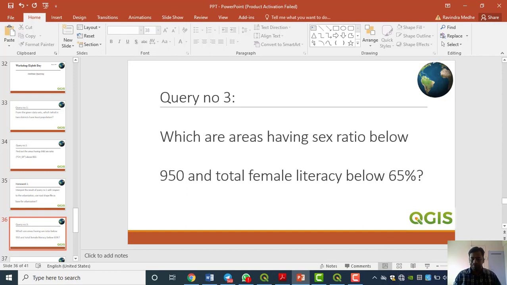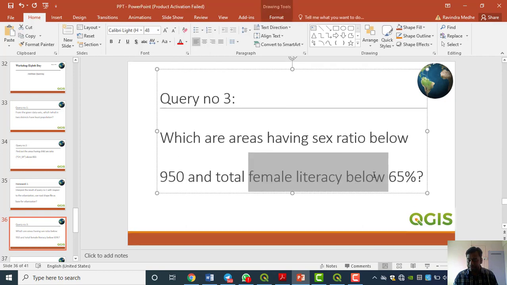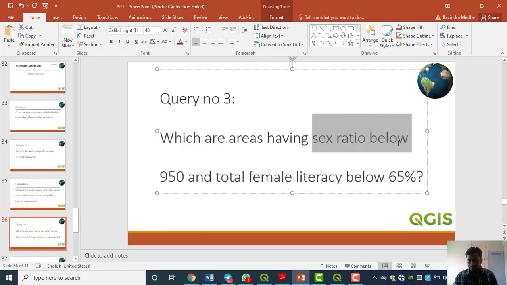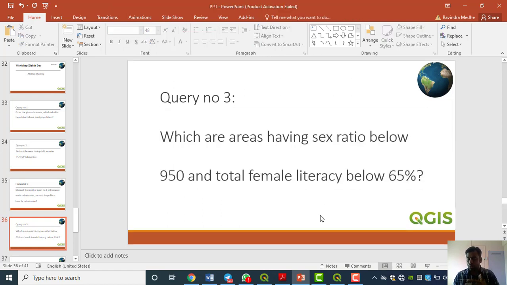We have to find areas having a sex ratio below 950 and a female literacy rate, given here in percentage, below 65. This is not just a mechanical query; we are correlating the female literacy rate with the sex ratio. After getting the result, we can say whether there is a relation between sex ratio and female literacy rate. In that way also we can interpret the result.